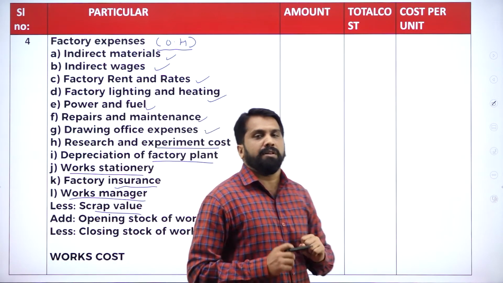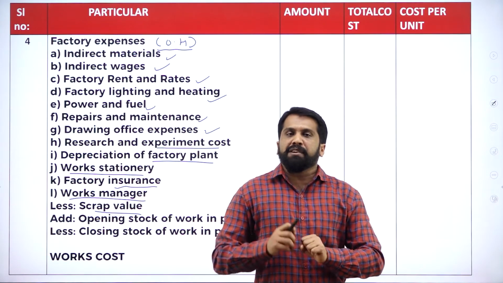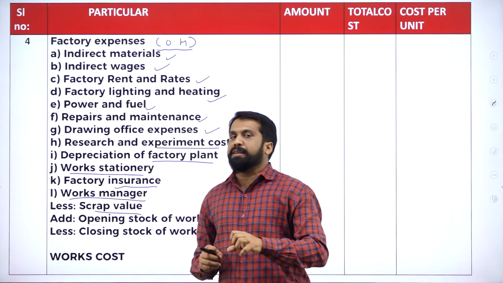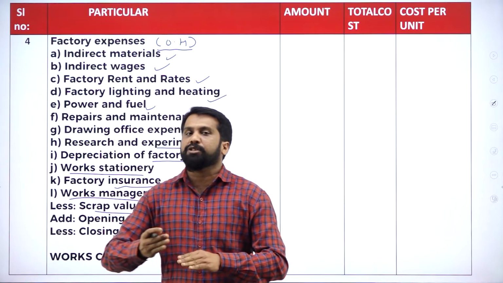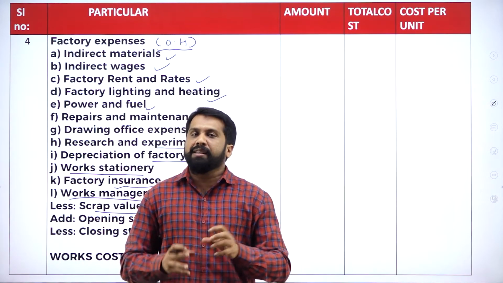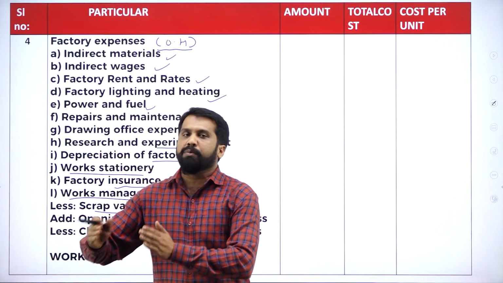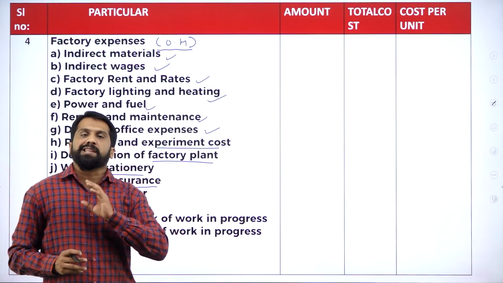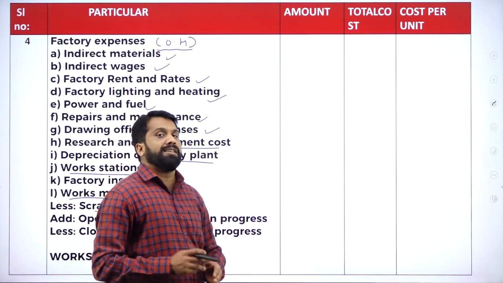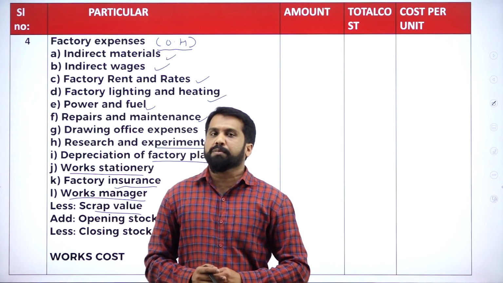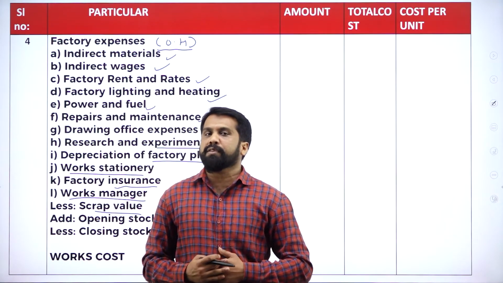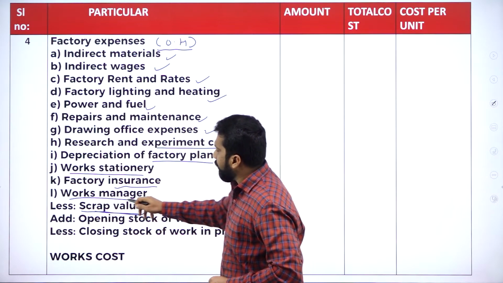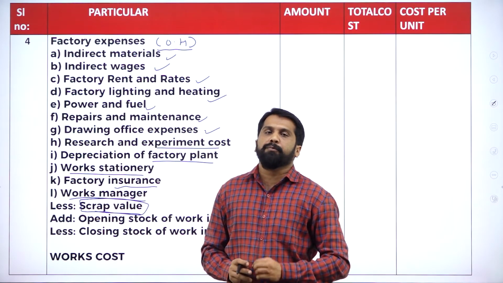What is scrap value? For example, I am manufacturing something, some metal item. While manufacturing, I get some damaged and extra pieces. Finally, all the damaged pieces, I dump in one bag and sell it to some people. The actual value is 1000 rupees, but for the damaged thing, they will take it for 100 or 200 rupees. That is an extra income for us. So from the expenses, we have to minus that income. That is called scrap value.